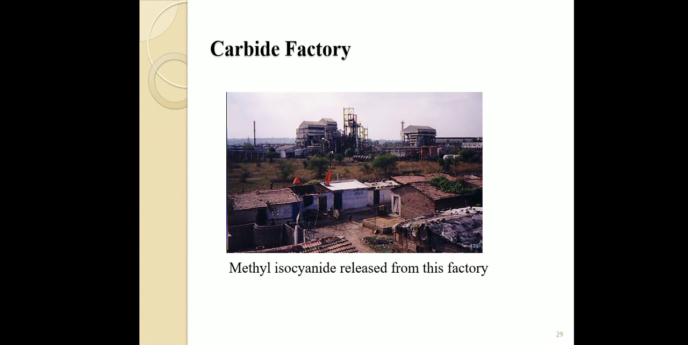Okay. Then we go for the carbide factory. This carbide factory released methyl isocyanate. At the spot, more than 36,000 people died, and even about 50 years ago this happened. It caused effects for about 30 years, but on that day genetic disorders were also caused in human beings, and even generations are affected by the pollutant.